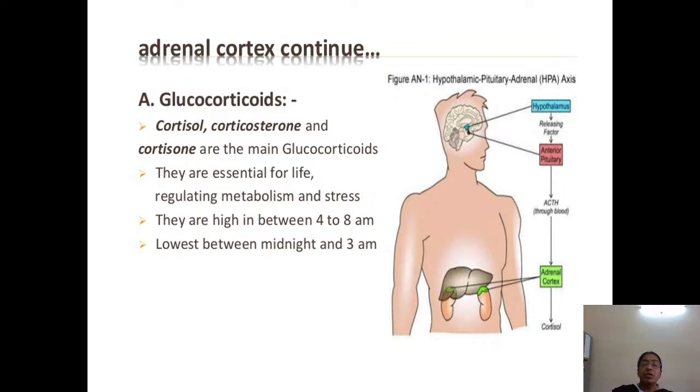At that time, the glucocorticoids will be high in their function. Around 3 o'clock at night, their function will be low, with the peak at 4 to 8 am. So cortisol is the main glucocorticoid, helpful for regulating metabolism and handling stress.